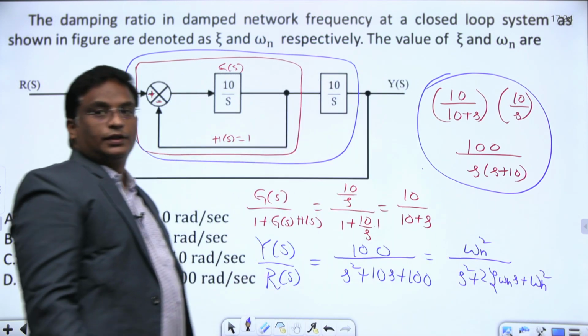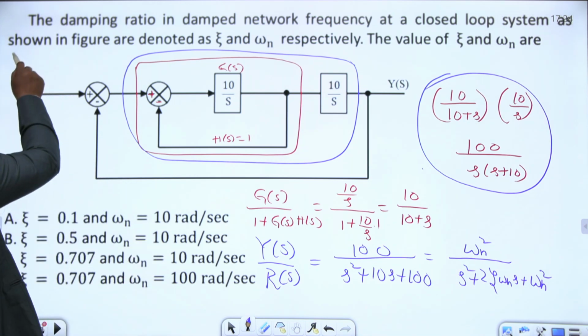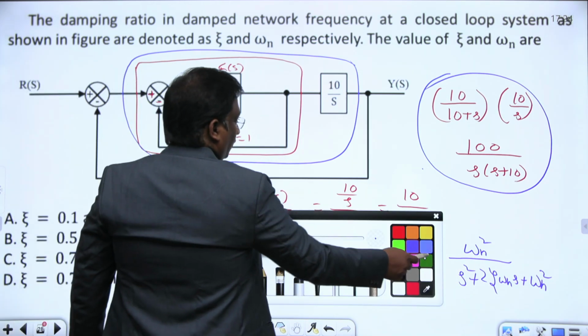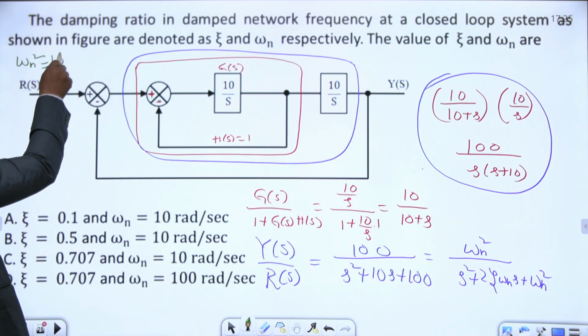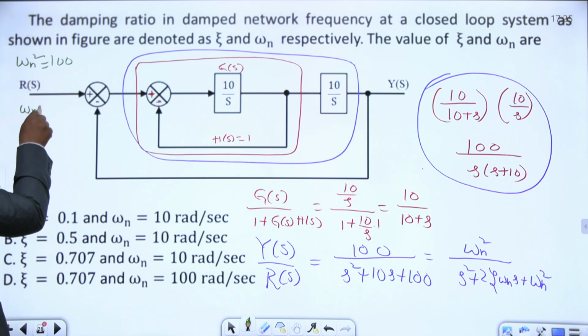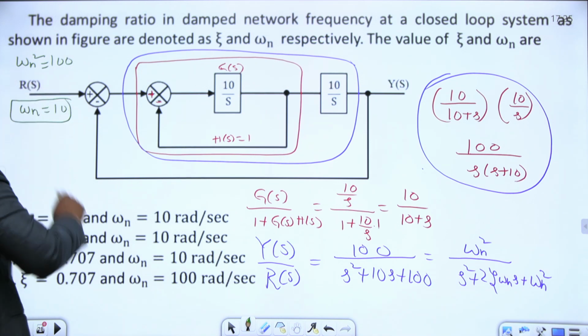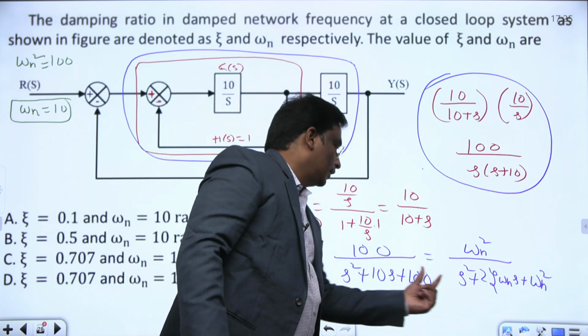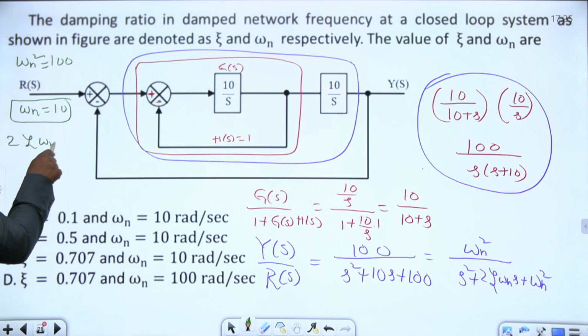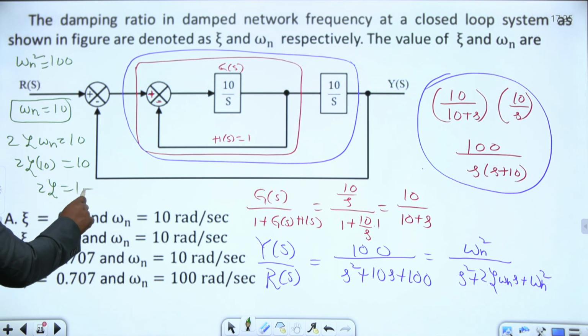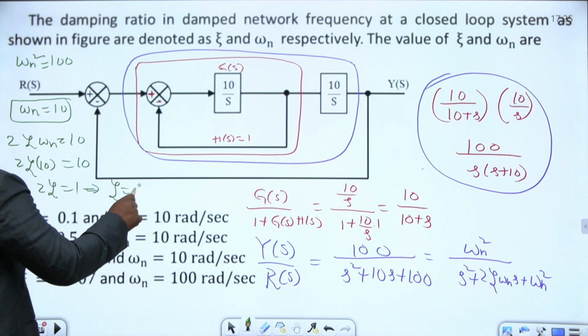Compare the coefficients here. What is the omega n square value? Omega n square equal to 100. Then what is the value of omega n? 10. Comparing the coefficients again, 2 zeta omega n equal to 10. Then 2 zeta into 10 equal to 10. This 10 cancels. What is 2 zeta? 1. Then what is the value of zeta? 1 by 2, which is 0.5.